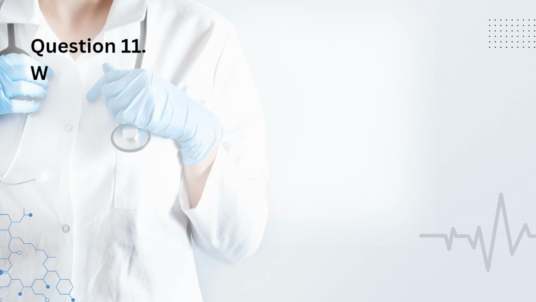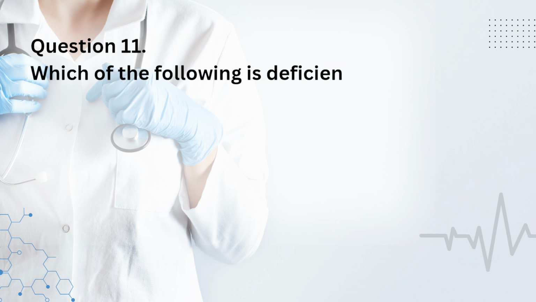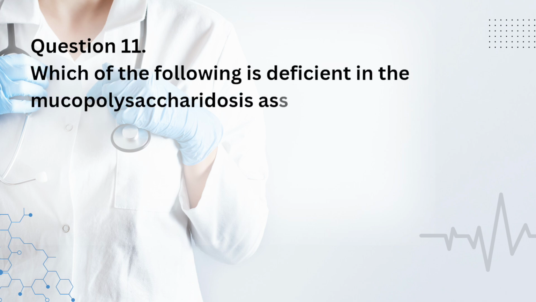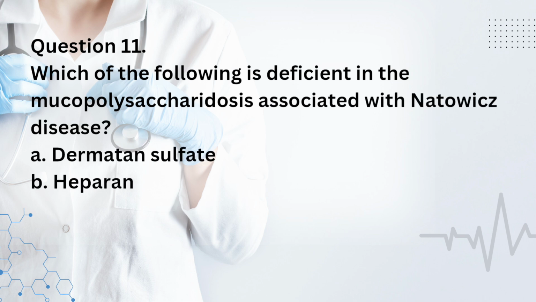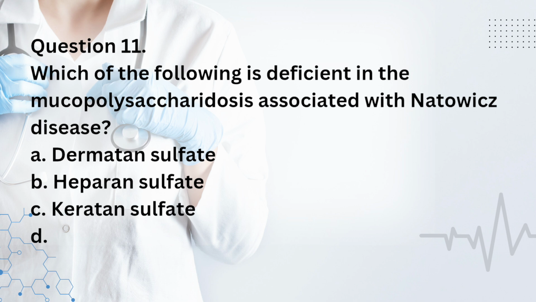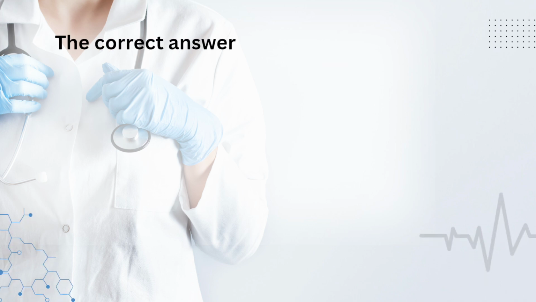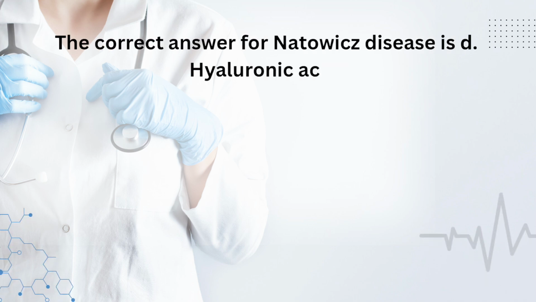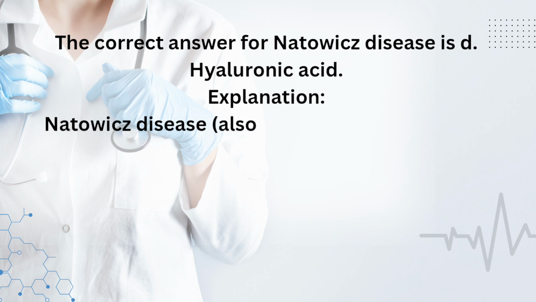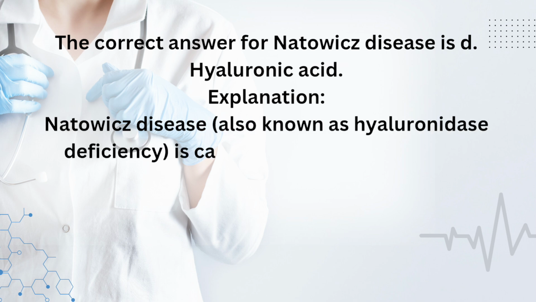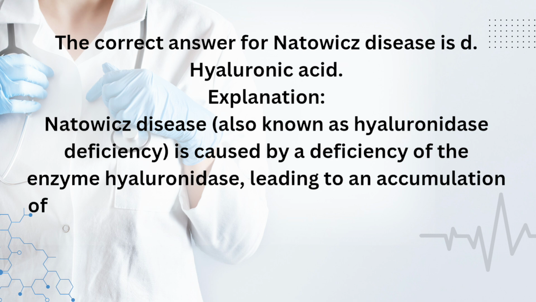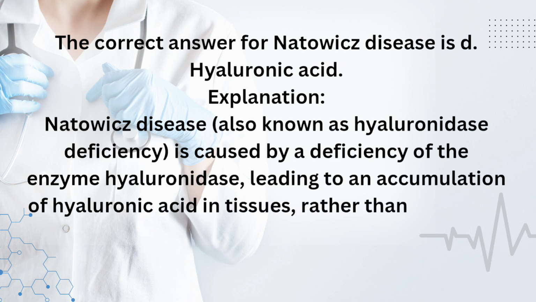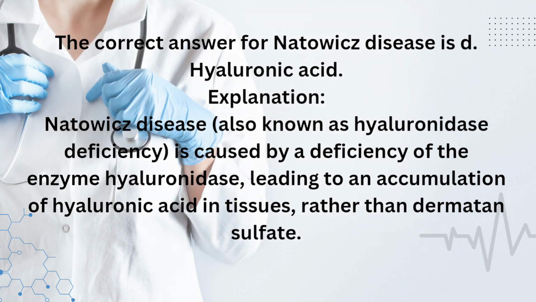Question 11. Which of the following is deficient in the mucopolysaccharidases associated with Natowicz disease? A. Dermatan sulfate. B. Heparan sulfate. C. Keratan sulfate. D. Hyaluronic acid. The correct answer for Natowicz disease is D. Hyaluronic acid. Explanation: Natowicz disease, also known as hyaluronidase deficiency, is caused by a deficiency of the enzyme hyaluronidase, leading to an accumulation of hyaluronic acid in tissues, rather than dermatan sulfate.